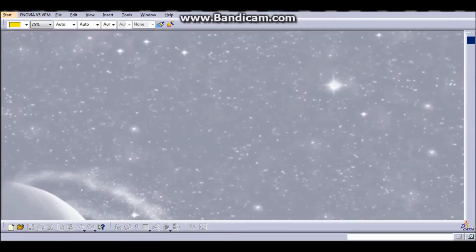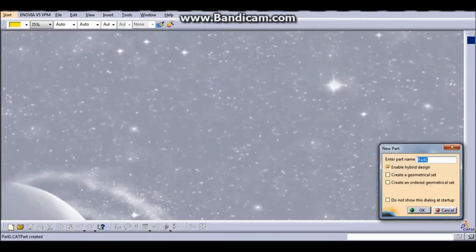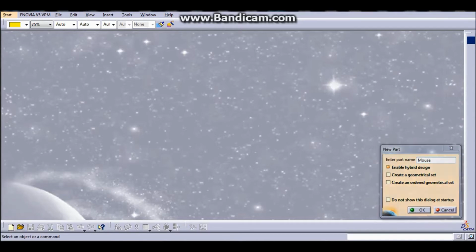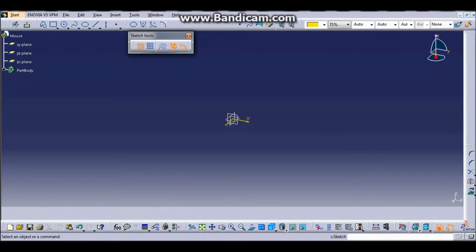Hello everyone, and today we are going to show how to do advanced machining in CATIA. So now first we select mechanism design and part design, and then rename the part name to anything that you like. For us, we write it as a mouse, and then we pick XY plane and press sketch.